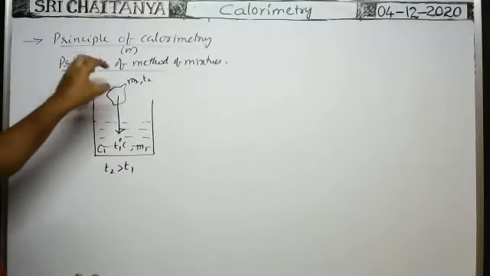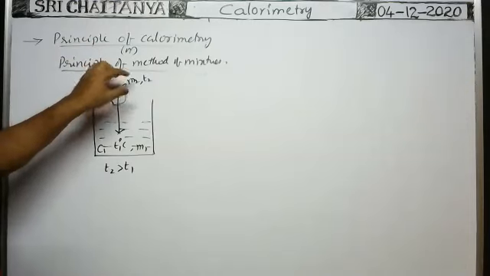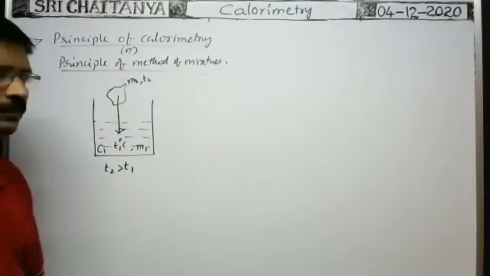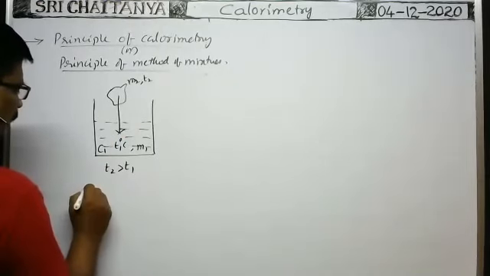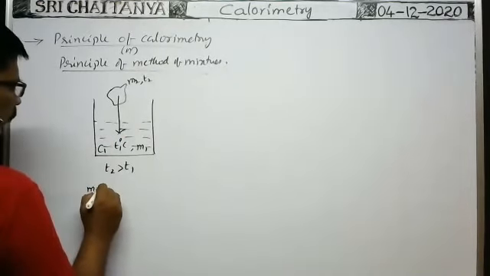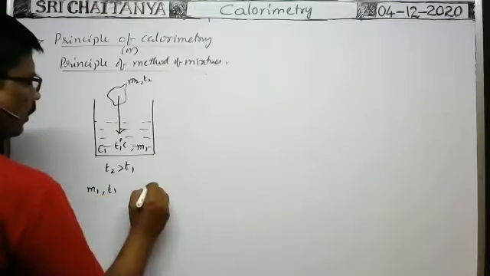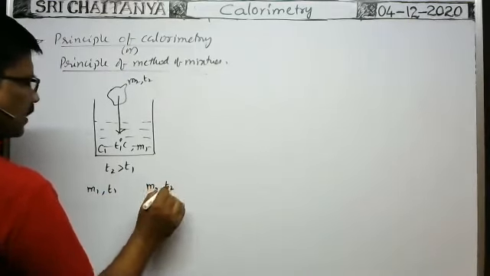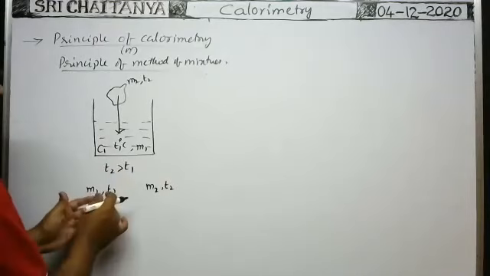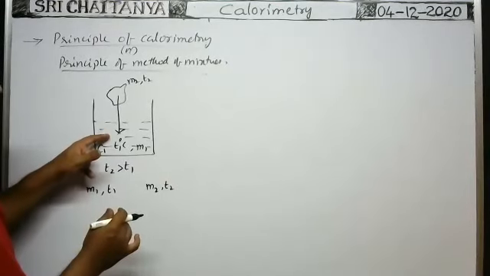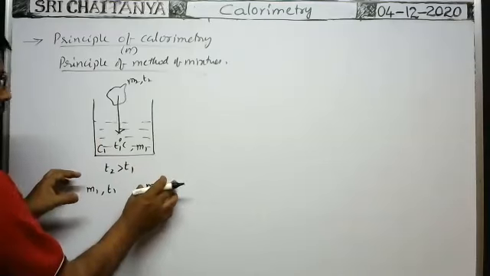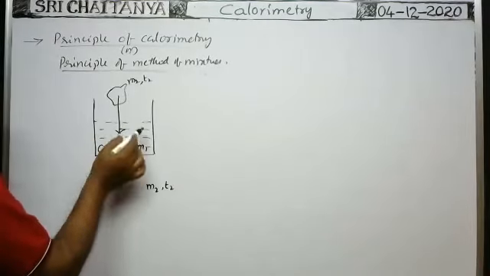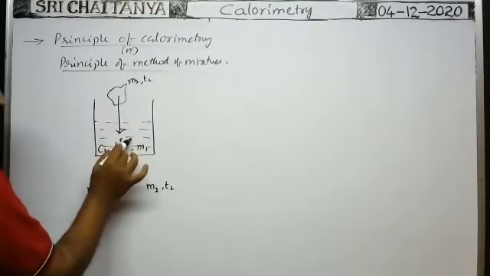In such a case, when this M2 mass of the substance at temperature T2 is added to the liquid, we are given M1 mass of the liquid at a temperature T1 and M2 mass of the substance at a temperature T2. This is at higher temperature. When these two are mixed together, as one is at high temperature and the other at low temperature, there is a net transfer of heat energy from the hot substance to the cold substance.